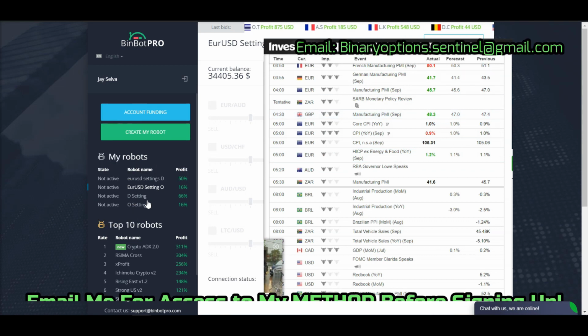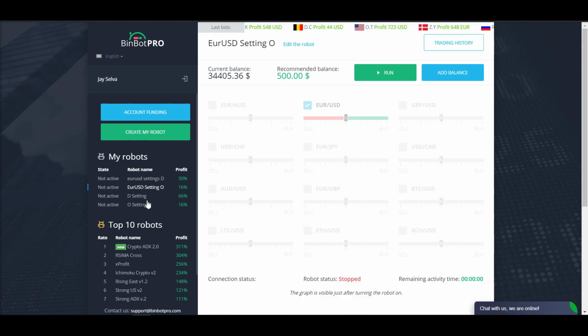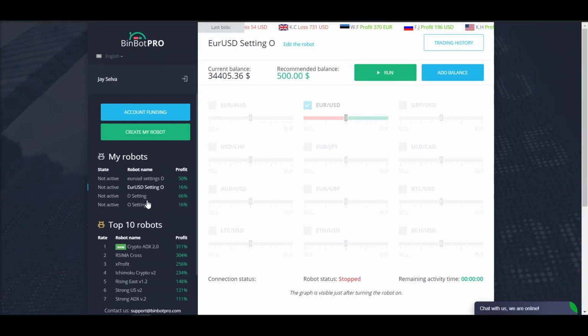It might make the market a little too quiet in the earlier phase, and then suddenly increase the volatility drastically, where it becomes less predictable and affects our trading accuracy, because we are trading short-term options with around 7 minutes expiry using Binbot Pro. So extreme high volatility does affect our trading accuracy. In general, that tip is true.